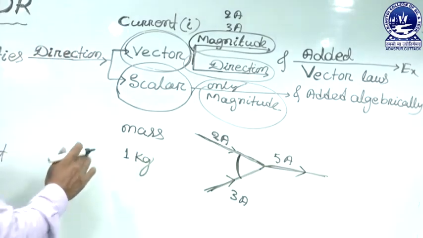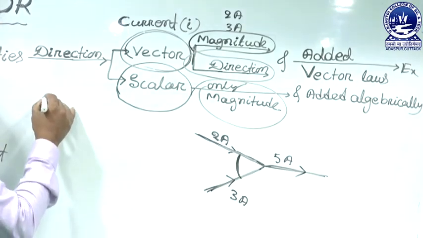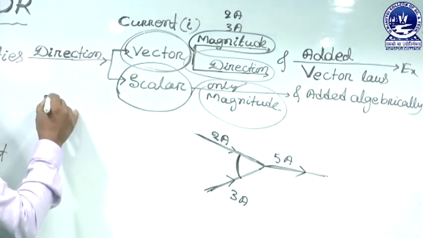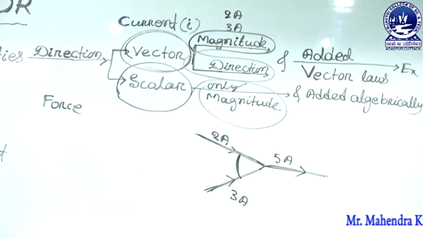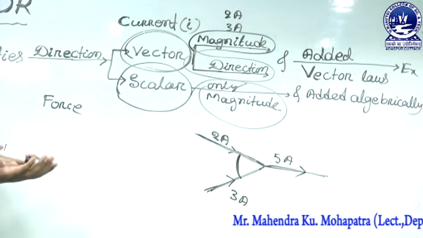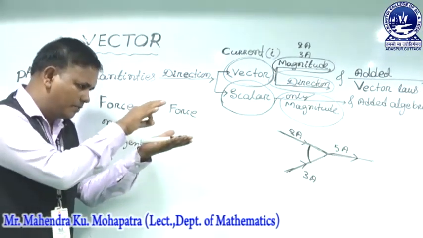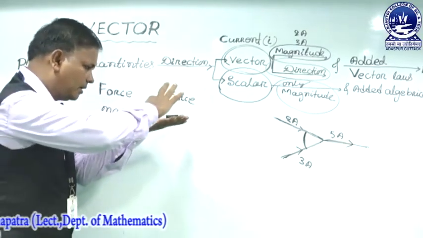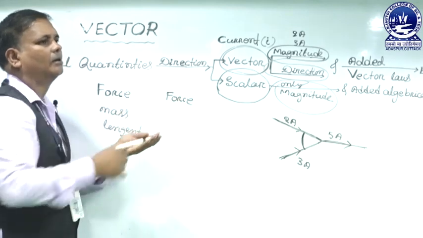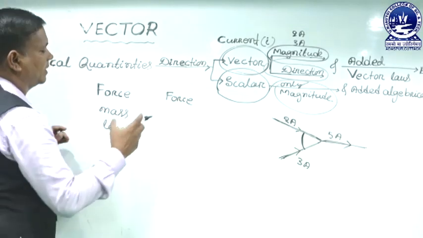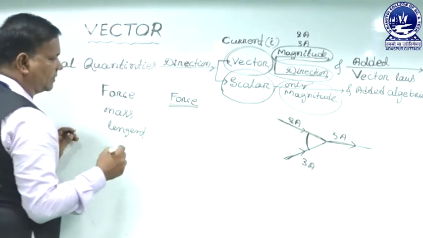But in the case of vector quantities, for example, force is a vector quantity because force has a magnitude. If we apply force in this direction, it moves in that direction. So force has direction.